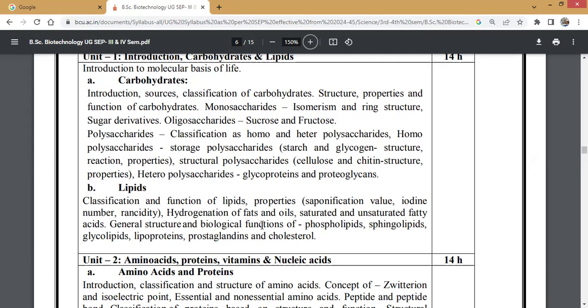Then hydrogenation of fats and oils, saturated and unsaturated fatty acids. Further, the general structure and biological functions of phospholipids, sphingolipids, glycolipids, lipoproteins, prostaglandins, and cholesterol. All these you must study.